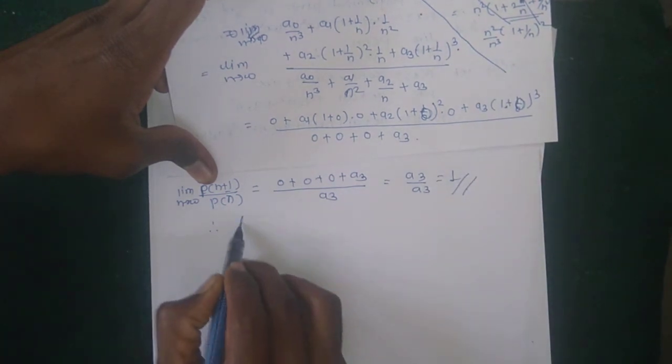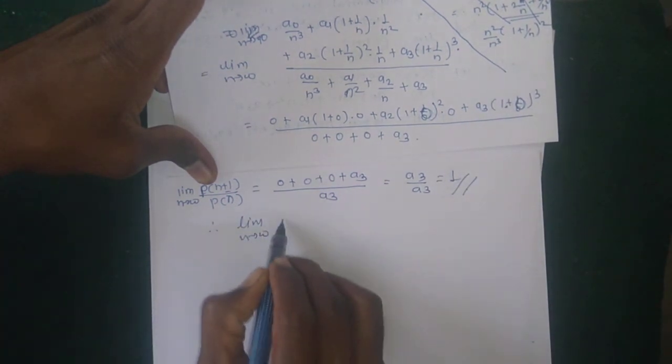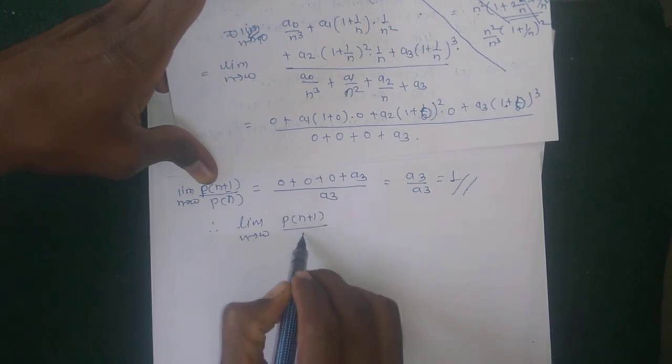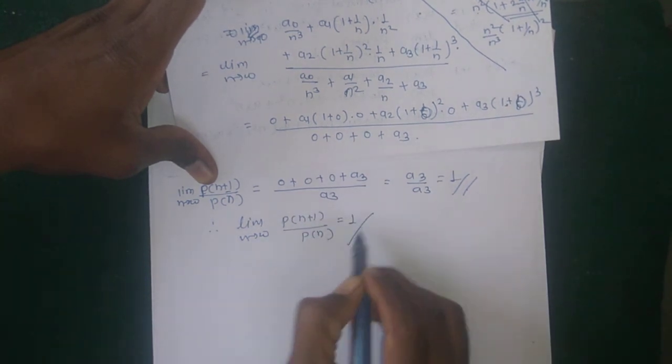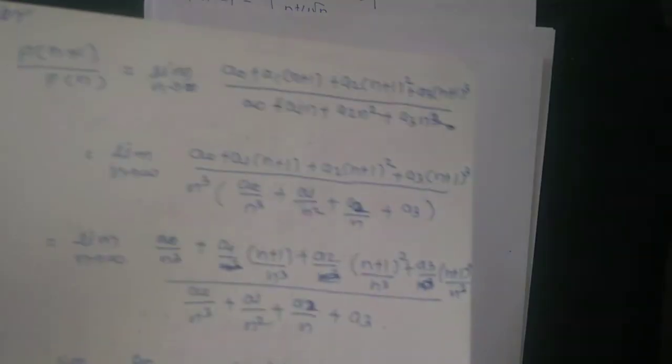So the limit n tends to infinity of p of n plus 1 divided by p of n is equal to 1. This is the solution of our example. How to show this example? Only by rearranging p of n and p of n plus 1. Then the next example is